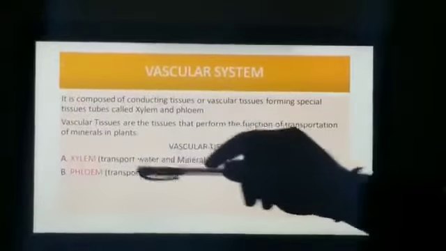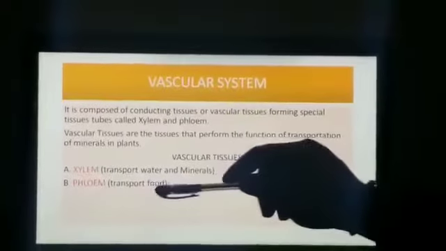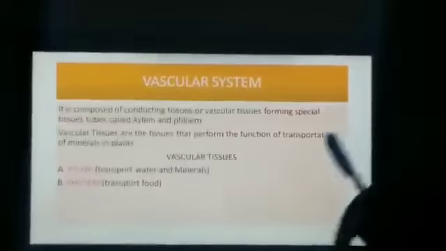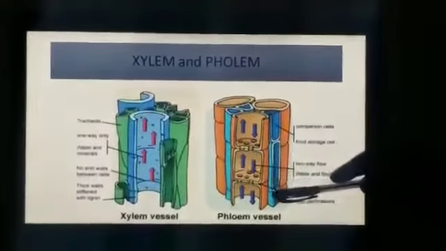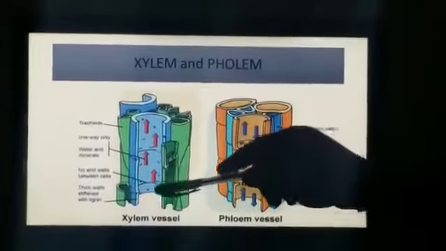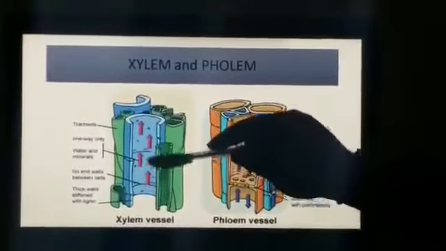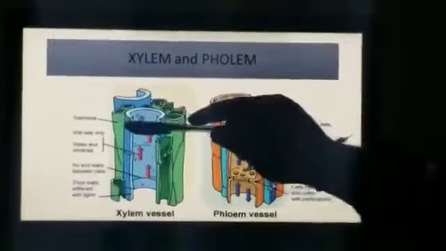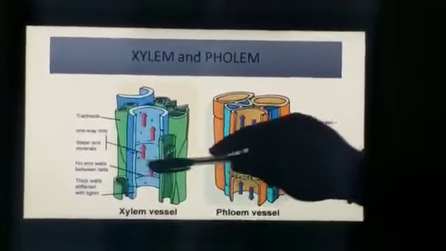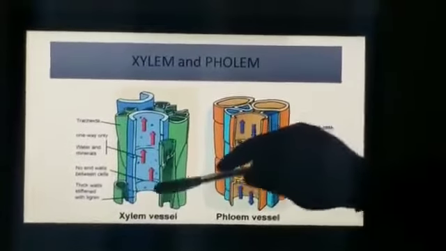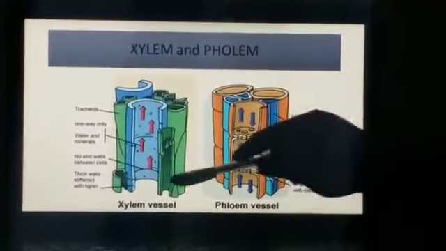So there are two types of vascular tissue. First is xylem, which transports water and minerals. Then second one is phloem, which transports food. Here is the diagram of xylem vessels as well as phloem vessels. The major difference which shows here is that only one way transportation is possible here. These are tracheids, and water and minerals are transported through only one way, and there are no end walls between these cells. As well as, its walls are thick walled with lignin.